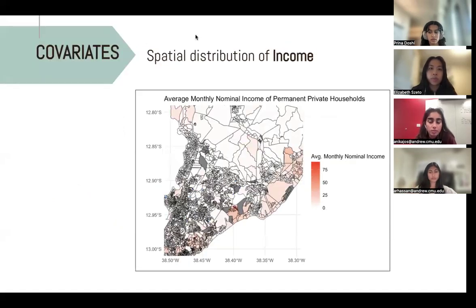So looking into some of the relevant covariates that we are going to use to build up the model, we noticed a trend that along the eastern coast of Salvador, we see that there tends to be higher resources and higher representations of variables that we were given, such as income.